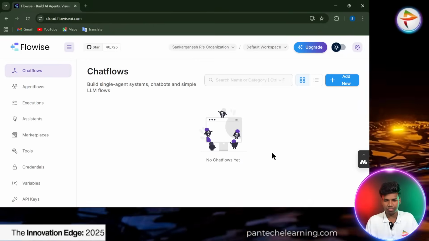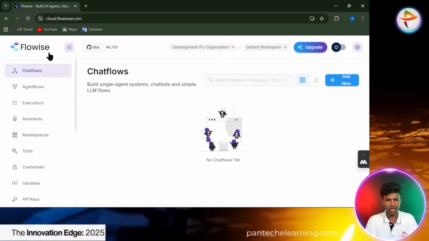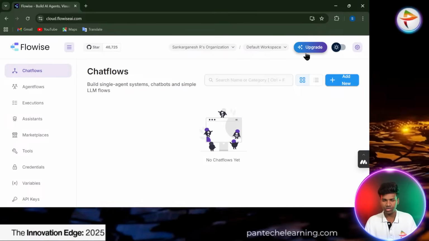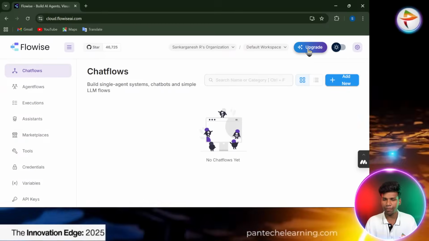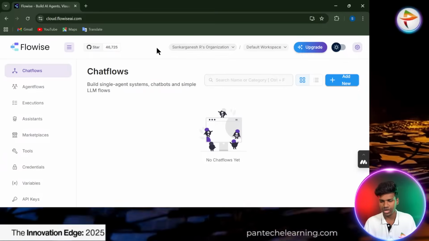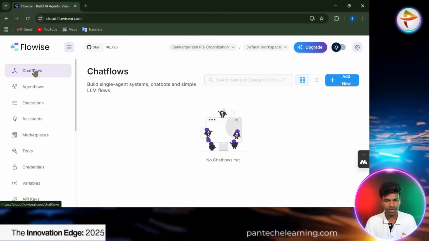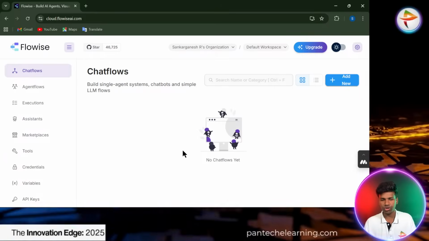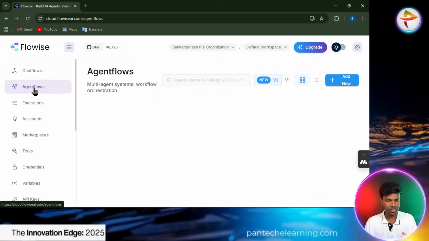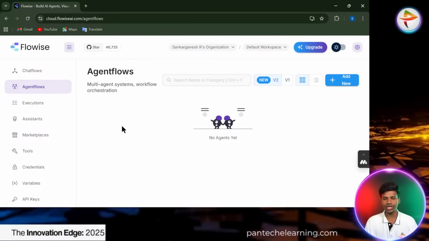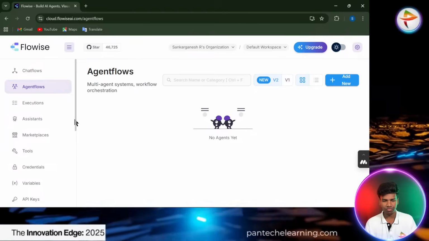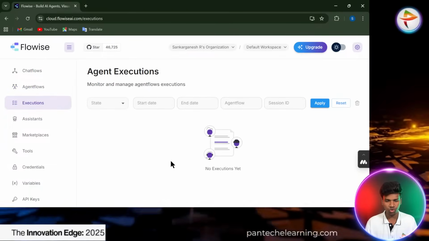Once that's done, you get a page like this, the home page of Flowise AI. It's free and open source, and you can upgrade to get more features from the Flowise updates. In Chatflow, we can create new agents based on different agent systems. In Agentflow, we can see how to connect one AI to another and interconnect them, with the execution process happening one by one.